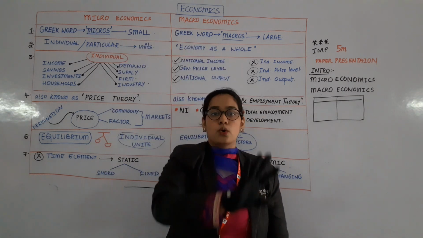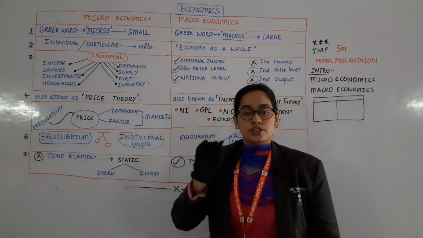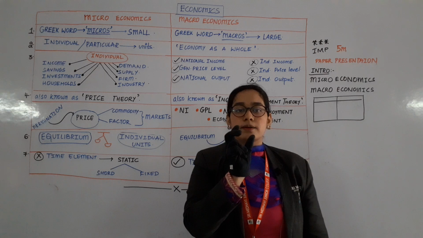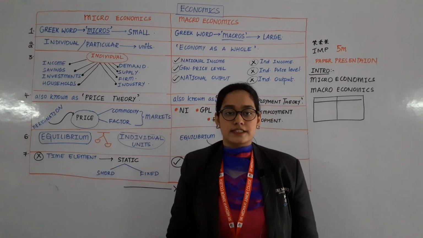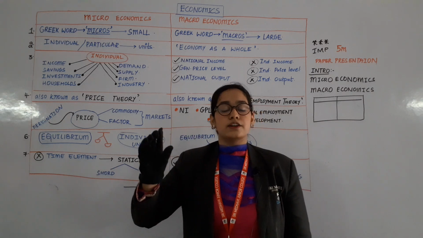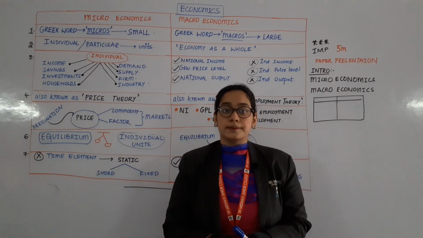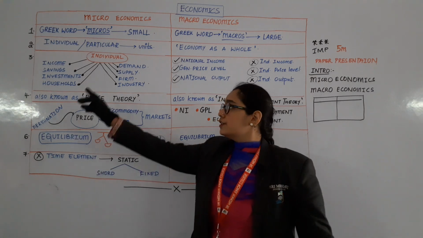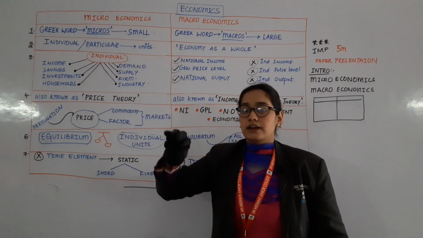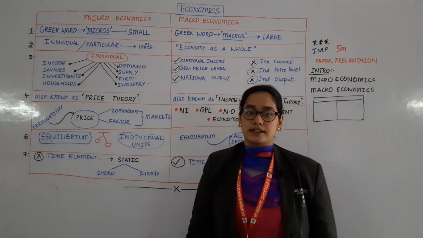If I talk about the whole apartment, that is called an industry. So now I can say that firm is a part of industry. Is it clear? Firm is a part of industry, and industry is the whole thing. Is that clear? So microeconomics is dealing with all these things in an individual manner.